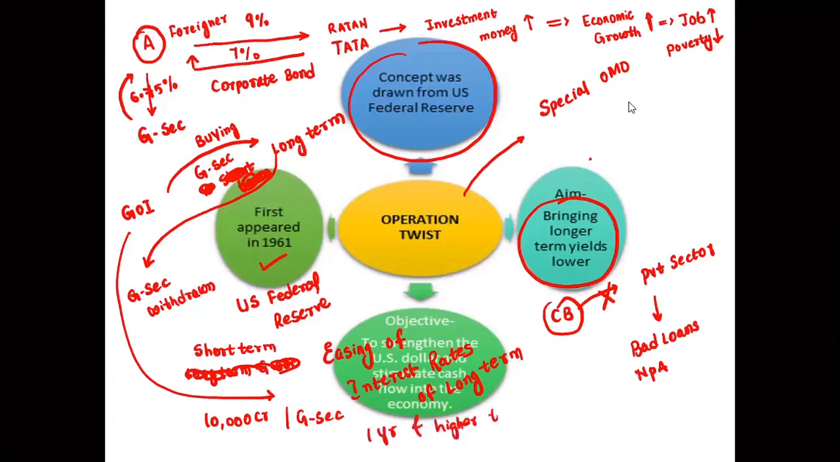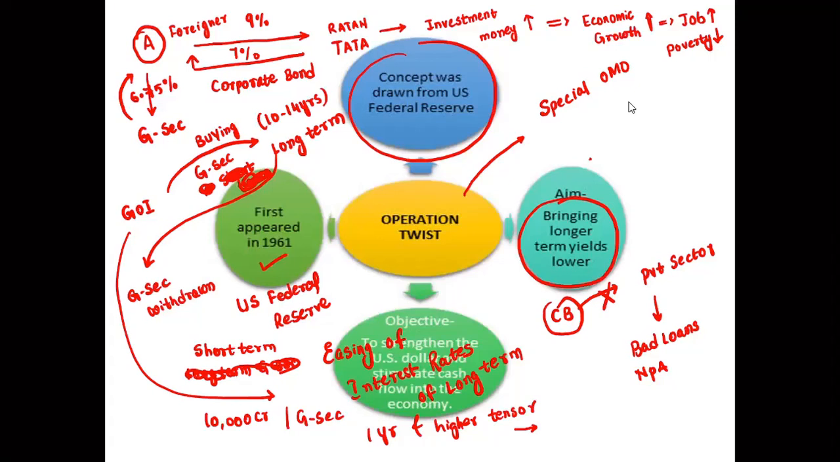have been sold by the RBI. And what they have purchased are long-term government securities, that is 10 to 14 years government securities. When they purchase, this is called special open market operations, or operation twist.